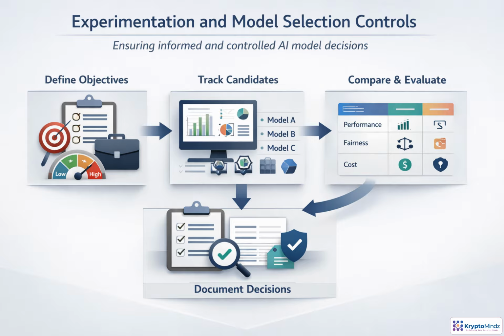Compare candidates against the criteria that matter in production: performance, fairness, explainability, cost, latency, privacy, and maintainability. Finally, record why the chosen model best fits the objectives, and why alternatives were rejected, so reviewers and auditors can understand the decision.